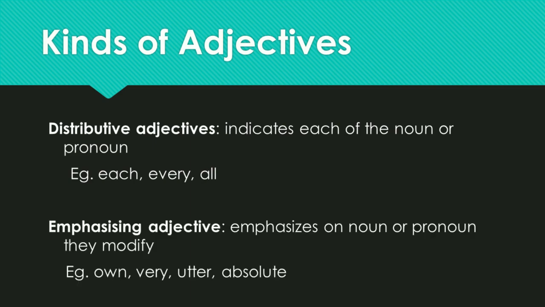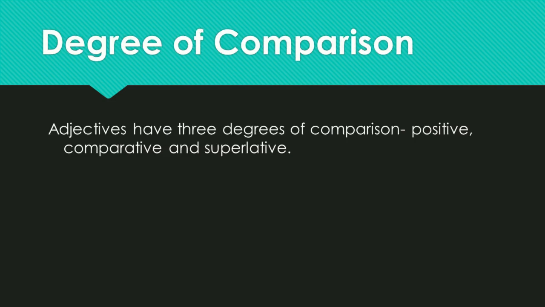Another one is emphasizing adjective. As the name says, it emphasizes on noun or pronoun they modify. For example, own, very, utter, absolute. Let us know about degree of comparison. Adjectives have 3 degrees of comparison. They are positive, comparative, and superlative.